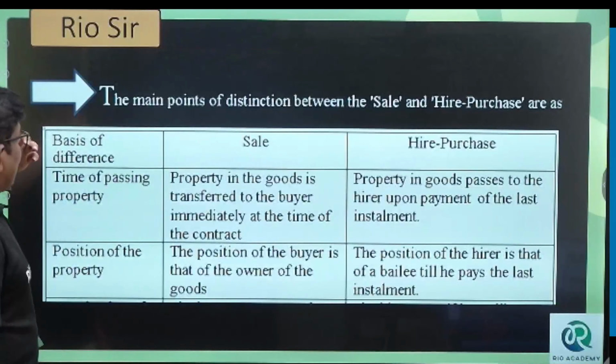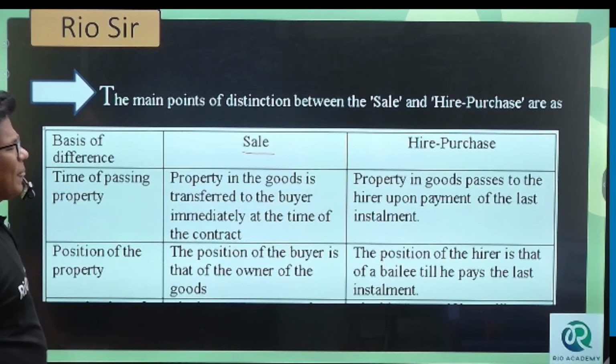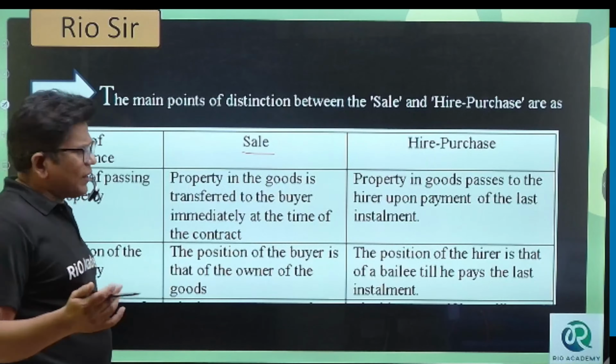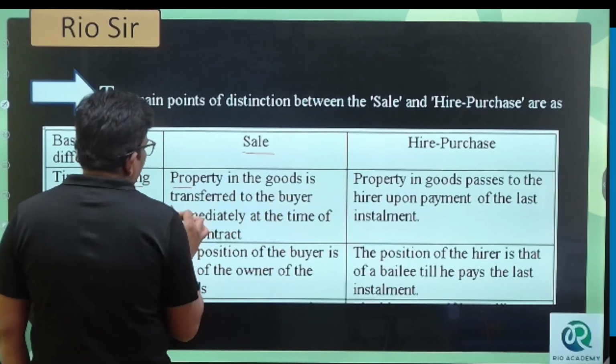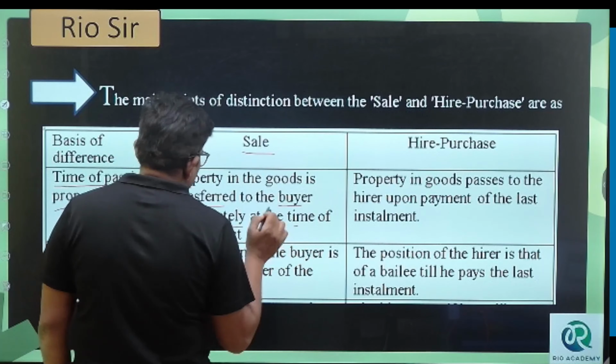Sale and hire purchase. Hire purchase means you are buying the goods by paying in installments. Sale means you are paying the whole amount at once. Now, the time of passing of the property: possession or ownership will pass where? Remember, in a sale, property in goods is transferred to the buyer immediately at the time of the contract.